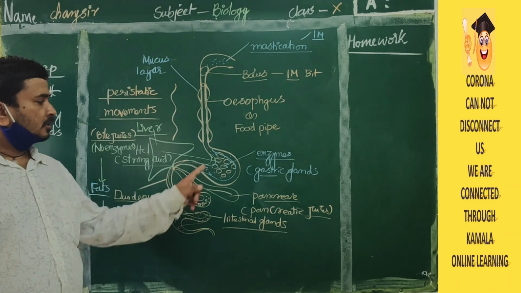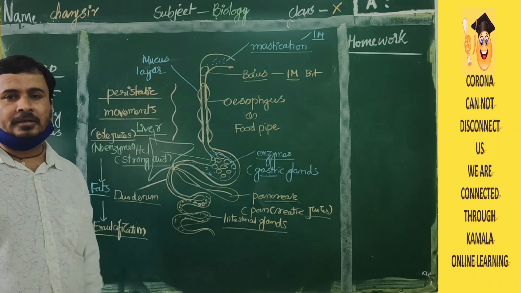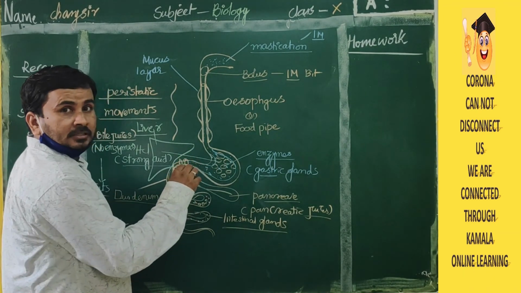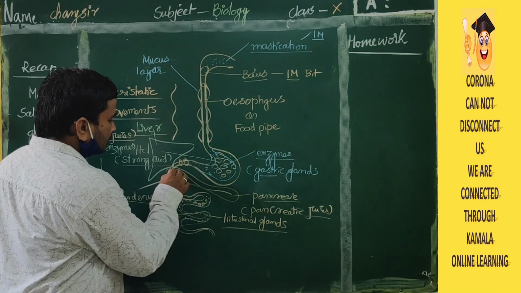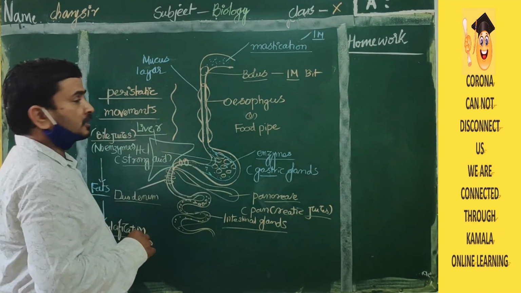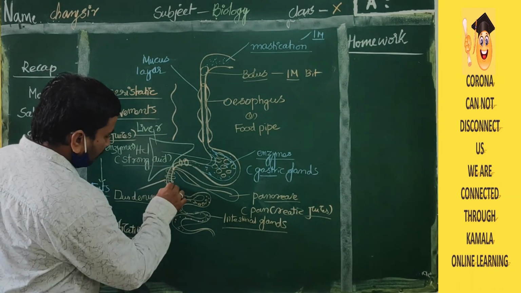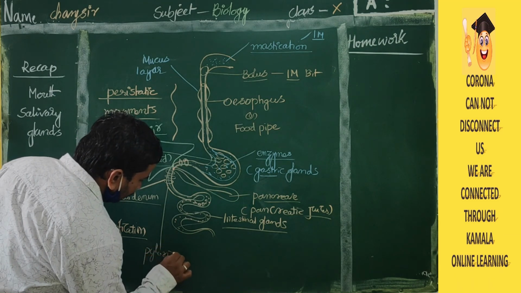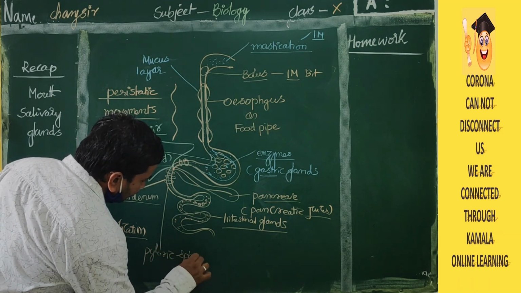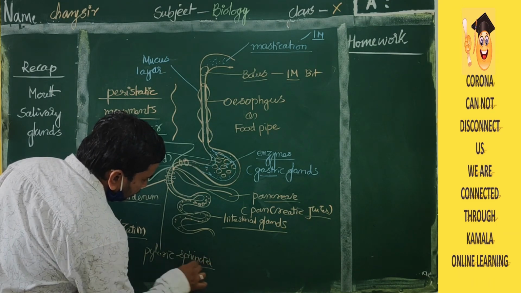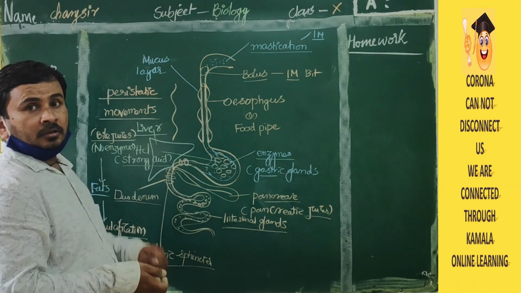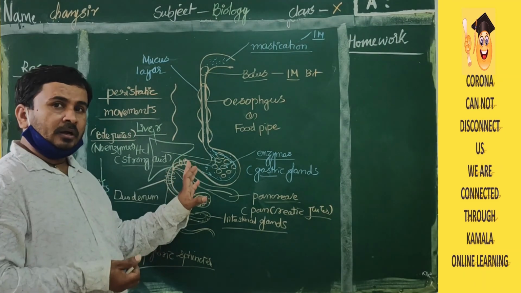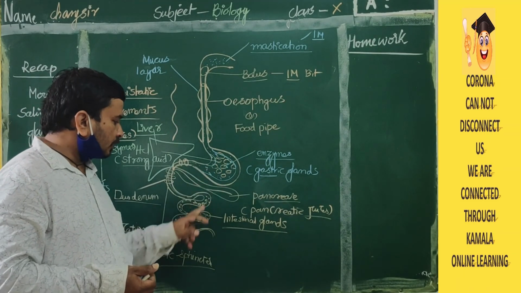The question is, from the stomach to the small intestine, how will the food enter? There are round structures. Those round structures are called pyloric sphincters. Pyloric sphincters are present in a U shape. They will control the movement of the food from the stomach to the small intestine.